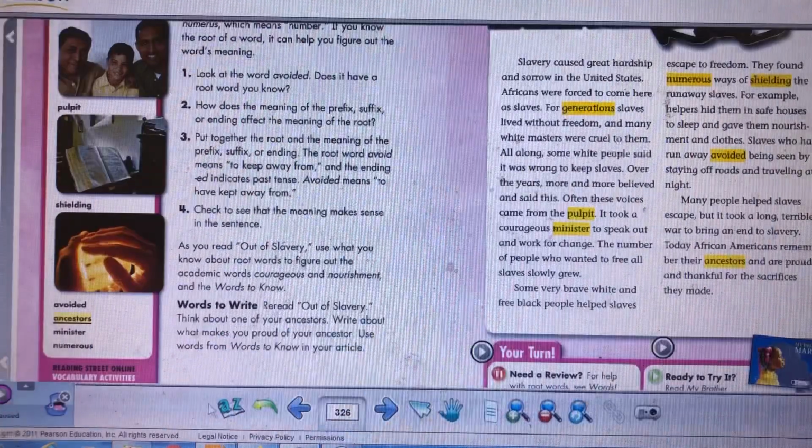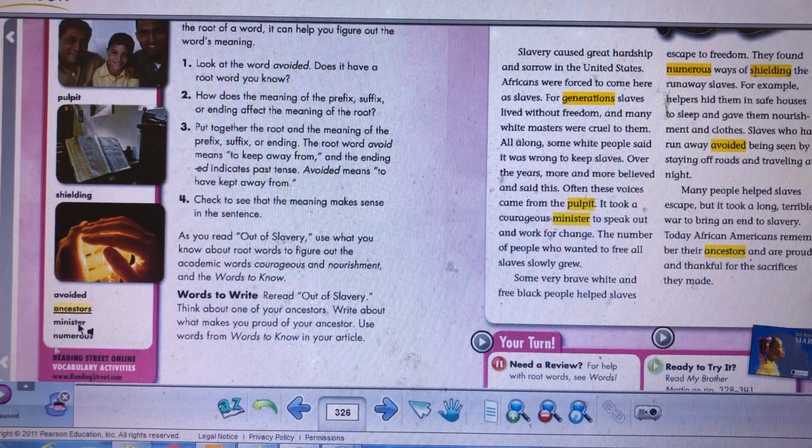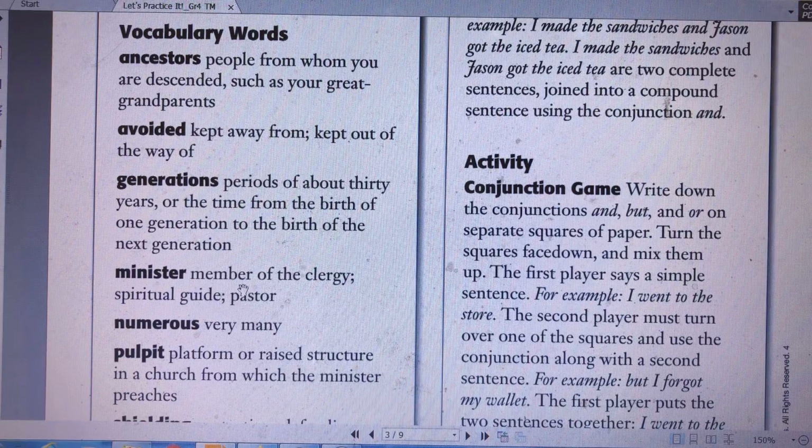The next one, minister. What does it mean, minister? Minister means a member of the clergy, spiritual guide, or the pastor. So, teacher, it's still difficult. What does the word minister mean here? The minister here means someone who works in a church. A guy that works in a church.